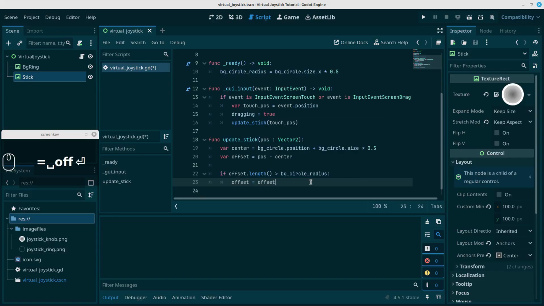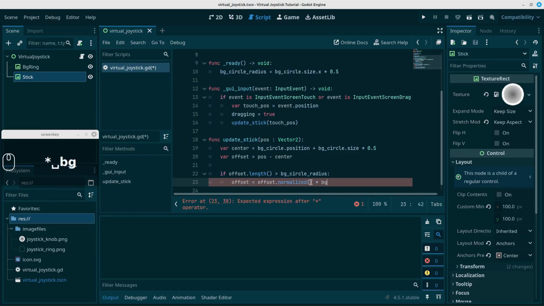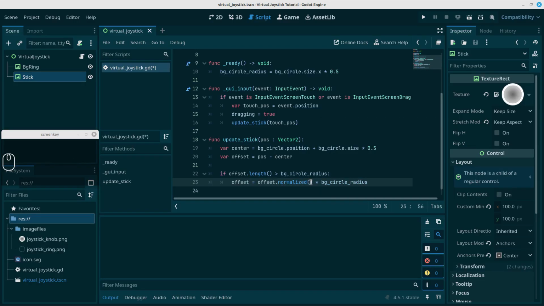So let's just get back our offset and let's normalize that so it doesn't go beyond 1. We spoke about normalized in another video already. And multiply that by the background radius. So if the offset is 1, it's going to give us the actual radius. 1 multiplied by the radius will give us the full radius of the circle. If it's any proportion of that, it's going to give us that proportion relative to the radius of the circle.